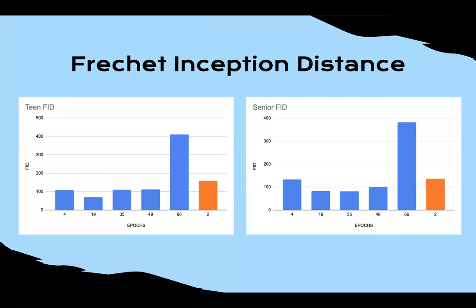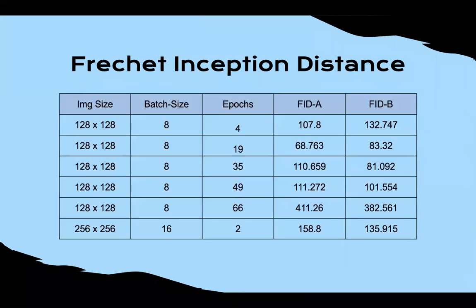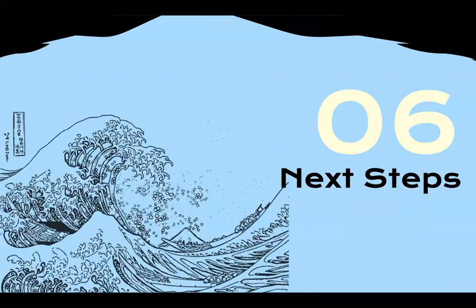The reason that we only have one entry for FID for image size 256 by 256 is that we had not yet streamlined the save and load pipeline of the model. So we were unable to continue training from the beginning because of the shortage in time. However, now that all pipelines are clear, we should be good to go.